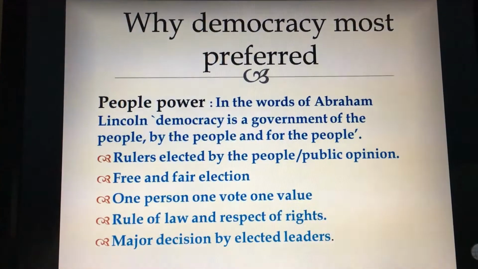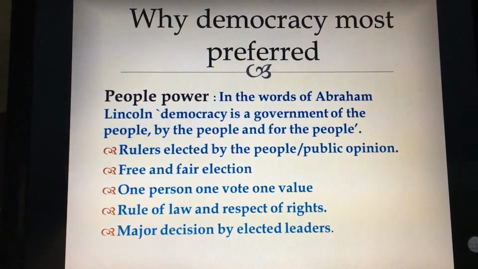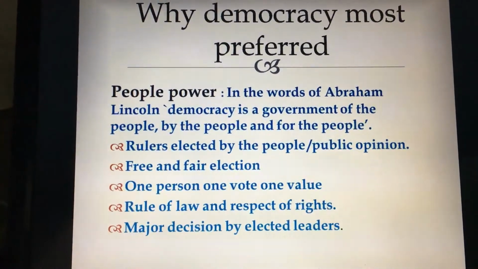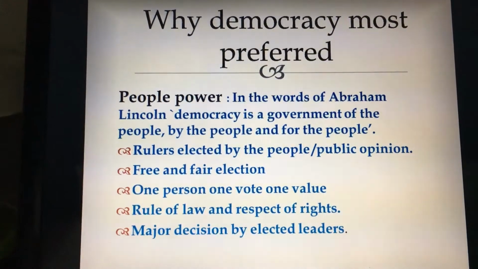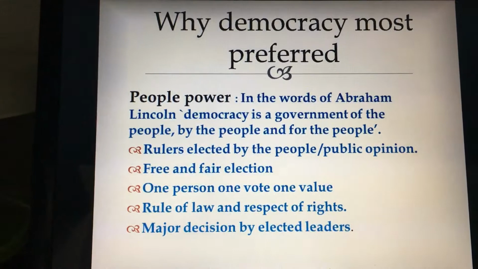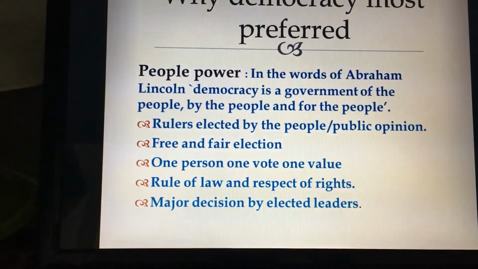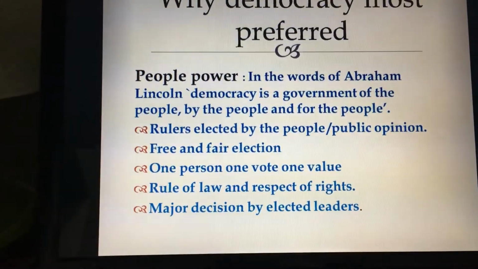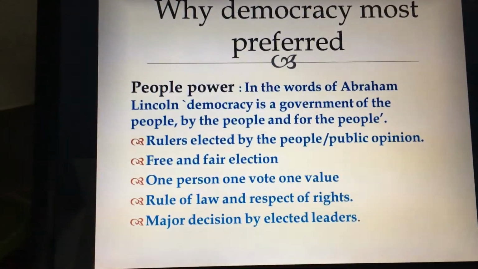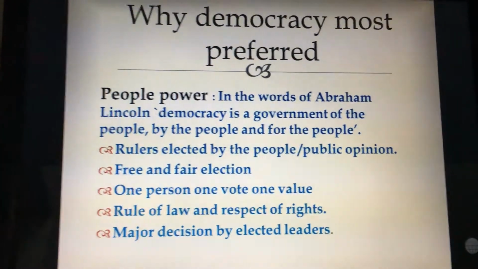Next is why democracy is most preferred by the countries. It belongs to the people's power. In the words of Abraham Lincoln, democracy is a government of the people, by the people, and for the people. This means the people have the right to elect and remove their rulers, and people have the right and duty to participate directly or indirectly. There are fair and free elections. All are equal in front of law, from the President of India to a common man. There is no rich or poor in the eyes of democracy.